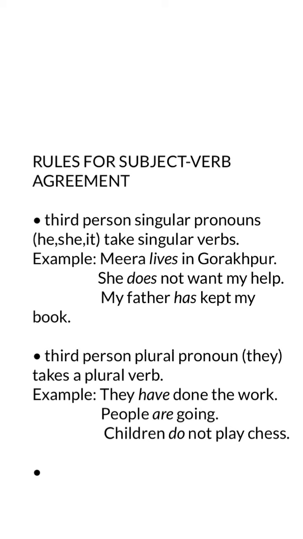It has to be third person but plural. See for example, they. They is third person. I'm talking to you about a third person and it's plural in number.